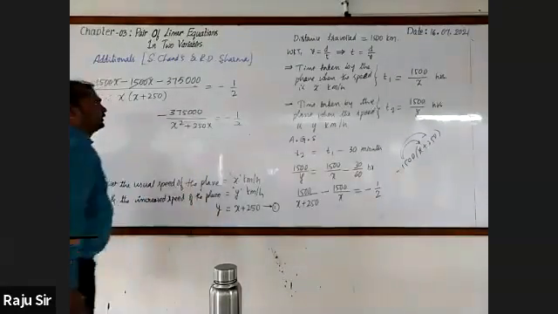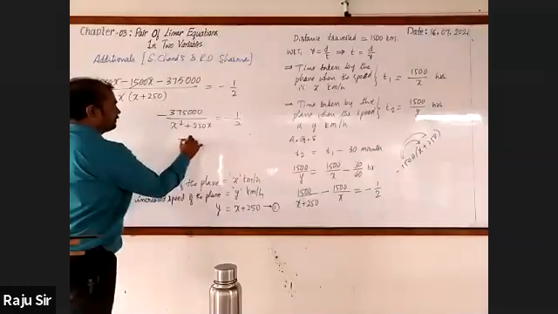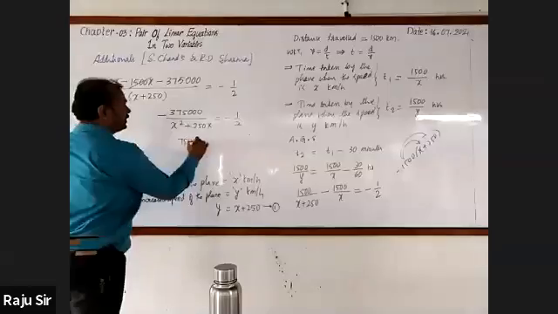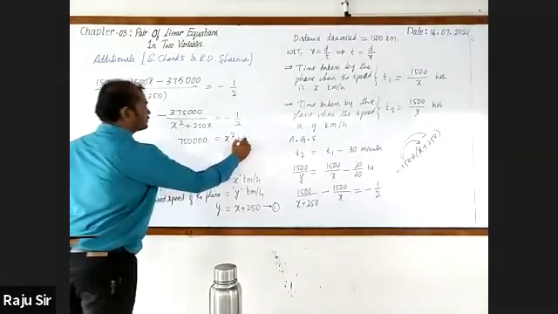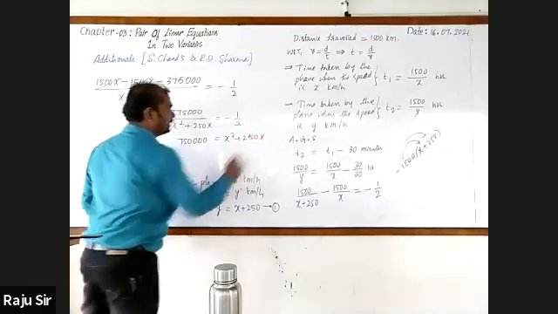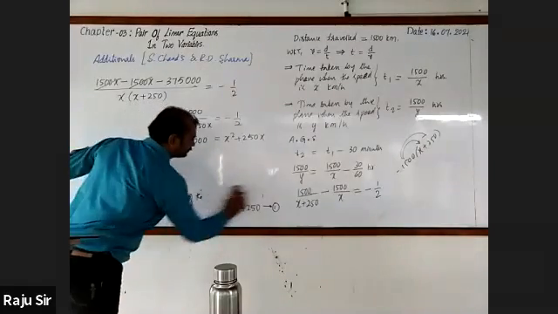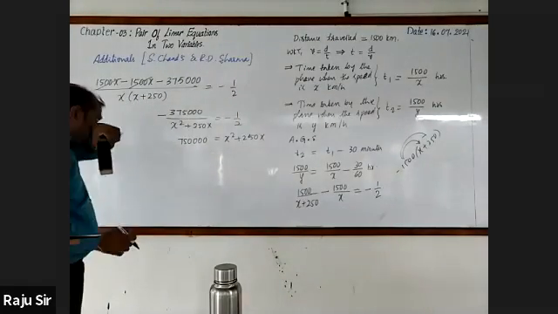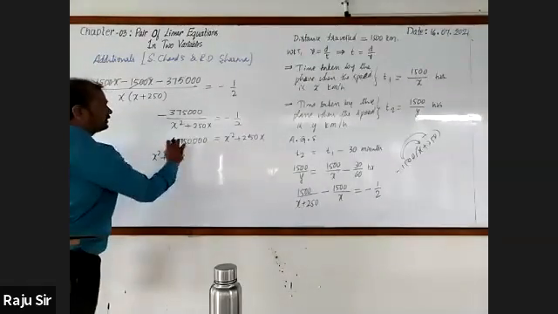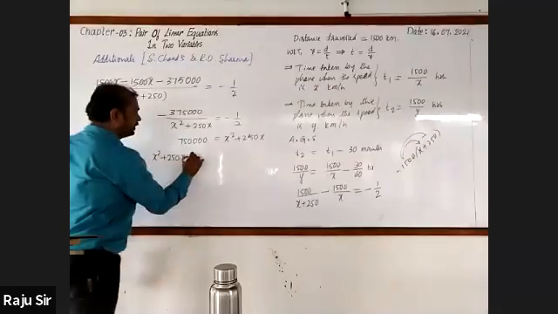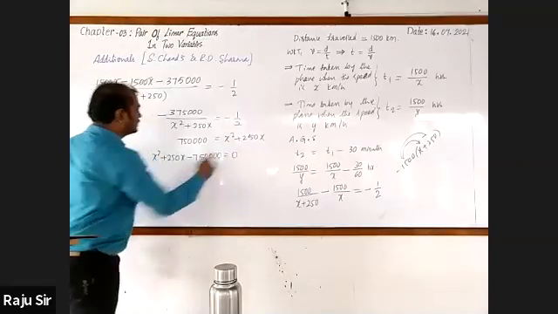Cross multiply. 375 twos are 750. 750 then 3 zeros is equal to x square plus 250 x. And you can write it in standard form as x square plus 250 x. Transfer this to the right hand side. Minus 7,50,000 is equal to 0.